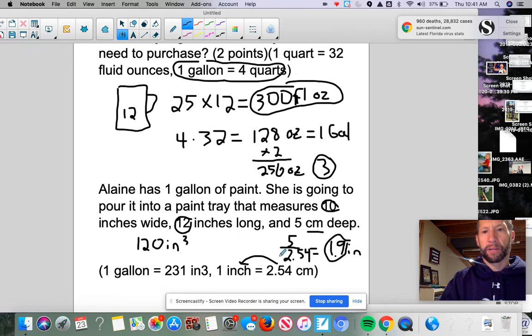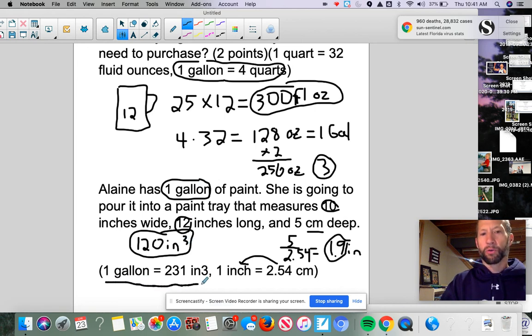So this right here is how much paint the tray can hold. Remember, we have 1 gallon of paint. Okay, so we want to know, what's going to happen with this scenario if I pour this 1 gallon in here? Well, this is gallons. This is inches cubed. Well, how does that work? Well, you'll notice down here, they tell me that 1 gallon can hold 231 inches cubed of paint.